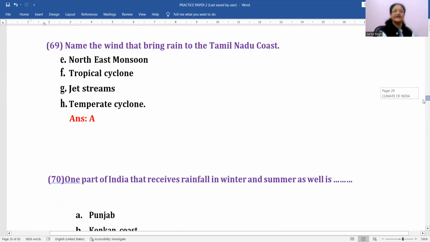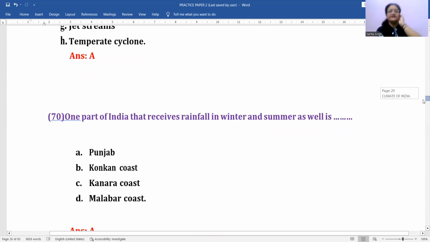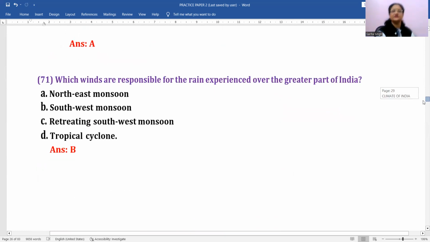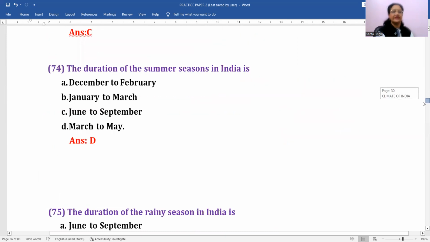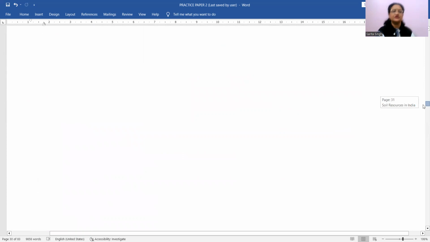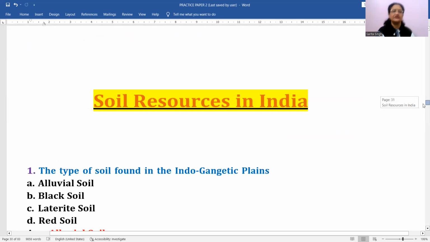Name the wind that brings rain to the Tamil Nadu coast. It is northeast monsoons. One part of India that receives rainfall in winters and summers, Punjab. Which winds are responsible for rain experience over the greater part of India? Southwest monsoons, right? Then duration of rainy season in India, it is actually June to September. Done.